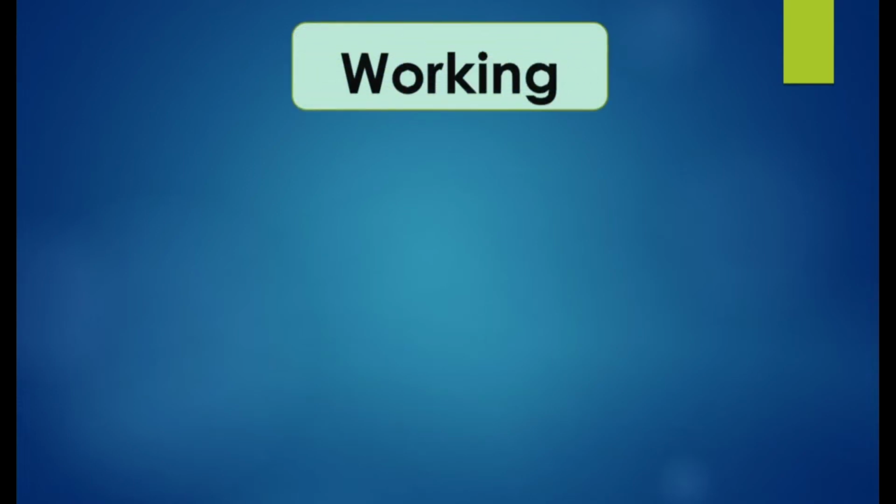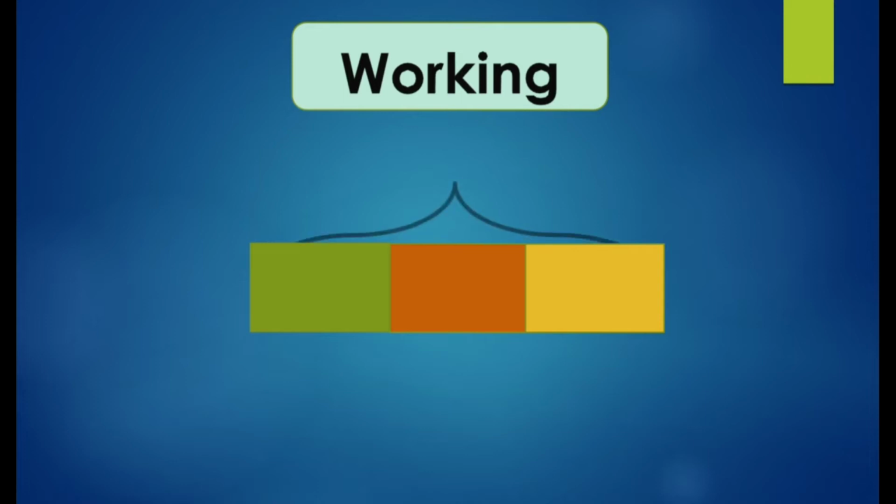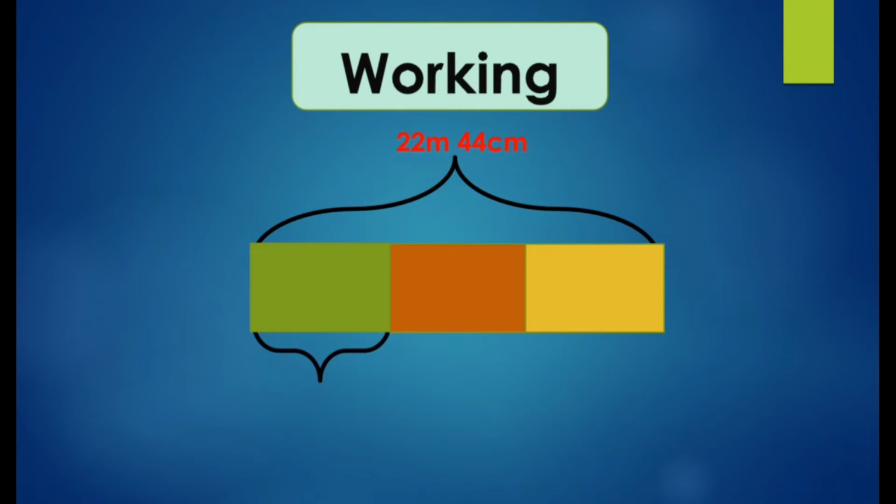Now after that planning, we will move to the working part. So again we will take these 3 units, that is 22 meter 44 centimeter. We do not know 1 unit, so we need to solve this with the help of the bar model and formula.